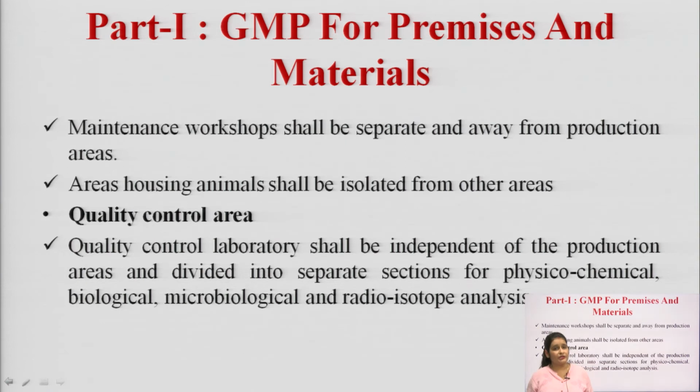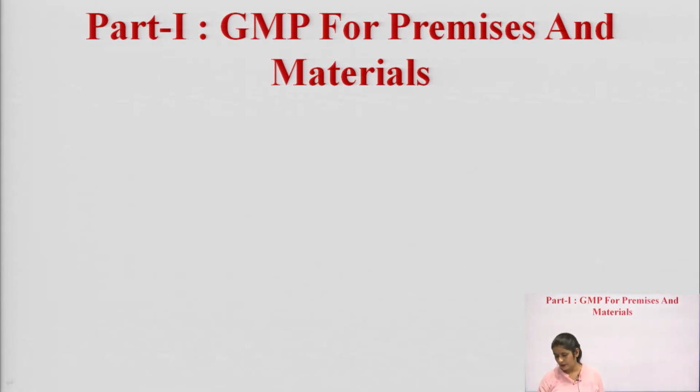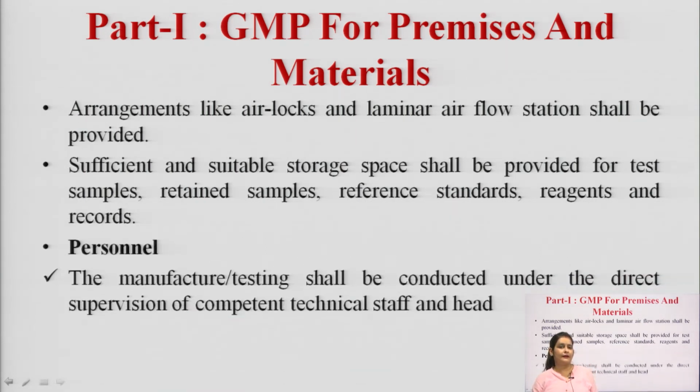The laboratory shall be independent of the production area, and divided into separate sections for physico-chemical, biological, microbiological and radioisotope analysis. Arrangements like airlocks and laminar air flow stations shall be provided. Sufficient and suitable storage shall be provided for test samples, retained samples and reference standards.